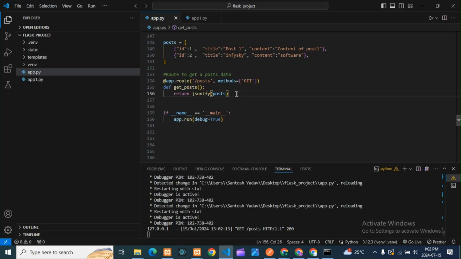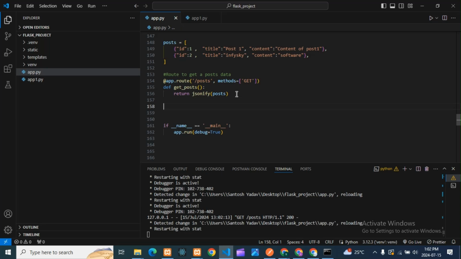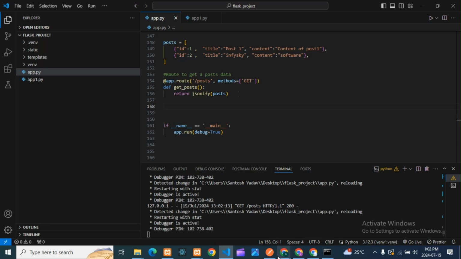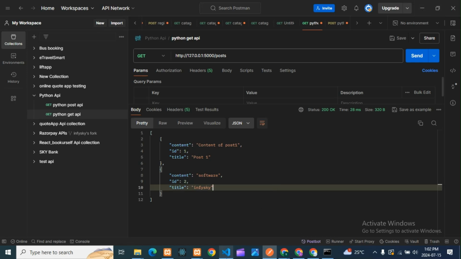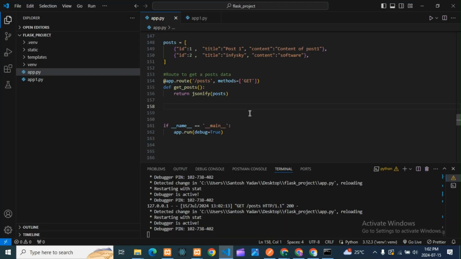Now what we have to do, we need to create a post. I want to create one post. See, guys, already here two posts are there, so I want to create 3, 4, 5, 6. With this increment is how my post I want to create. Okay, so for that I'm writing the API now.